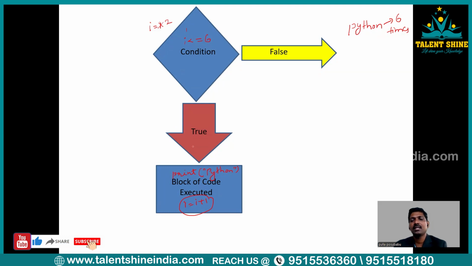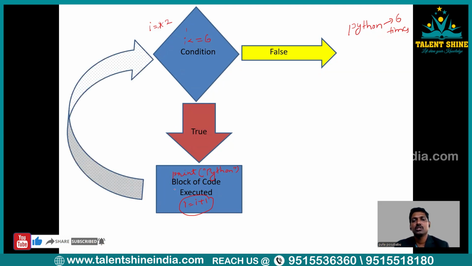Now what happened? Let me click enter. Here, control will go back to the condition. That is the important thing here. In a decision control structure, control never goes back, right? But in loop statements, once the condition is true and the block of code is executed, the control will move back to the condition again, right?